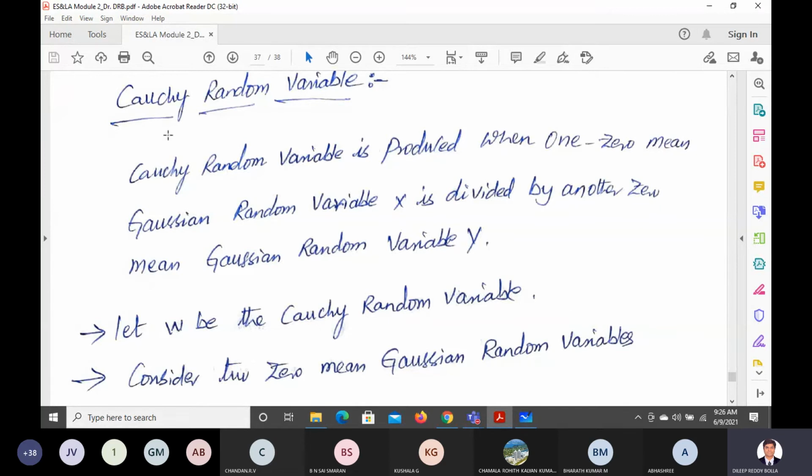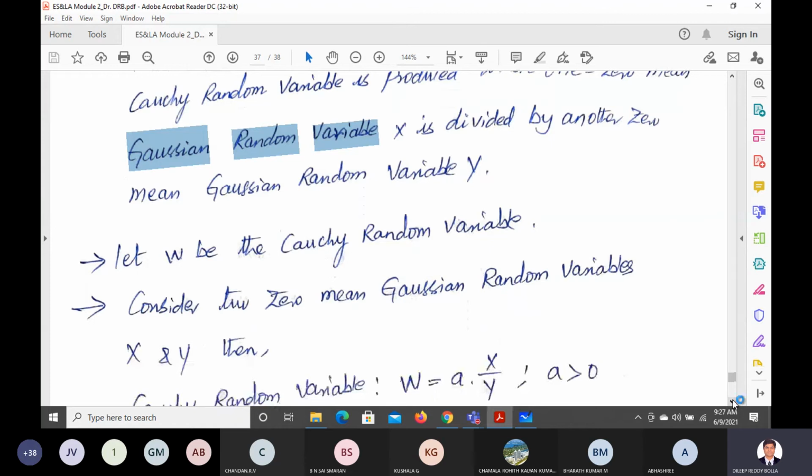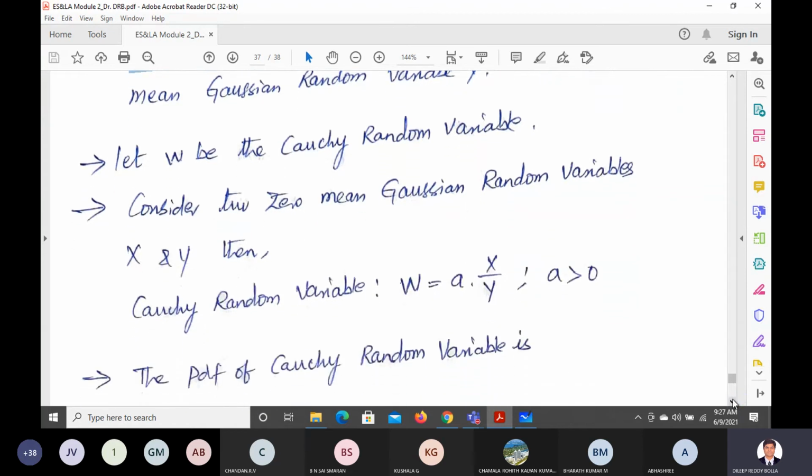Okay, and there is something called the Cauchy random variable. This Cauchy random variable is produced when, with 1 or 0 mean, either 1 or 0, we are able to do that. So this is like a Gaussian random variable. Okay, and we are trying to correlate one Gaussian random variable x with another Gaussian random variable y. So we have two dimensions here, x and y.